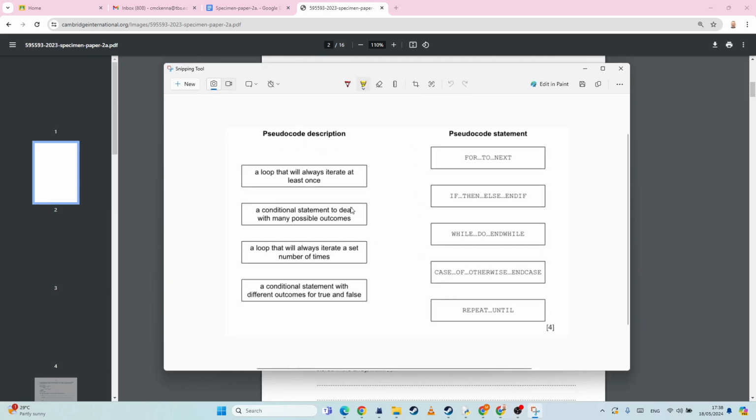Okay, so I've taken a snip of that just so that we can see what's going on. So I need to match the pseudocode description to the statement. So a loop that will always iterate at least once. Okay, so in this case, it's going to be one of our whiles. Now, while do could maybe never run.